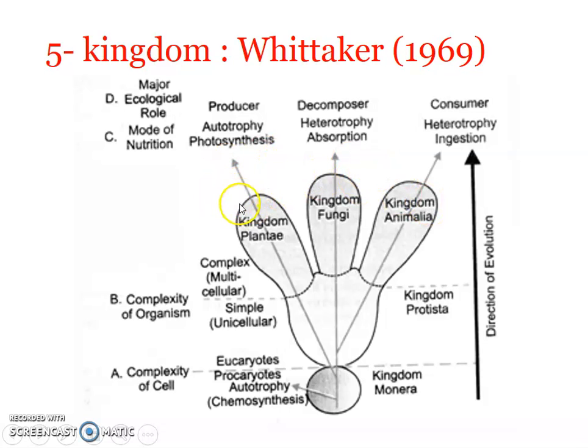That is, Plantae, Fungi and Animalia appeared recently, right? While prokaryotes appeared very early compared to these groups. Clear? So the evolutionary path is also shown by the 5 kingdom system of classification. I hope it is clear.